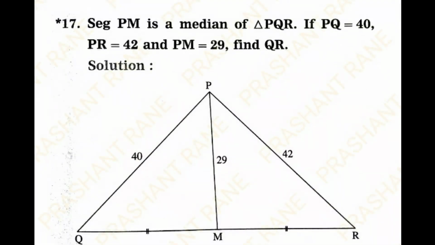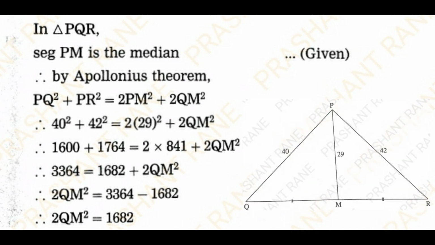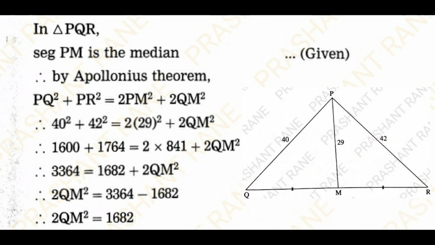Question number 17. Segment PM is a median of triangle PQR. If PQ is equal to 40, PR is equal to 42, PM is equal to 29, find QR. Here in the triangle, the median is given. 3 sides and the median. Out of these 4, the values of 3 are given. So we'll use Apollonius theorem to find the unknown. In triangle PQR, segment PM is a median.